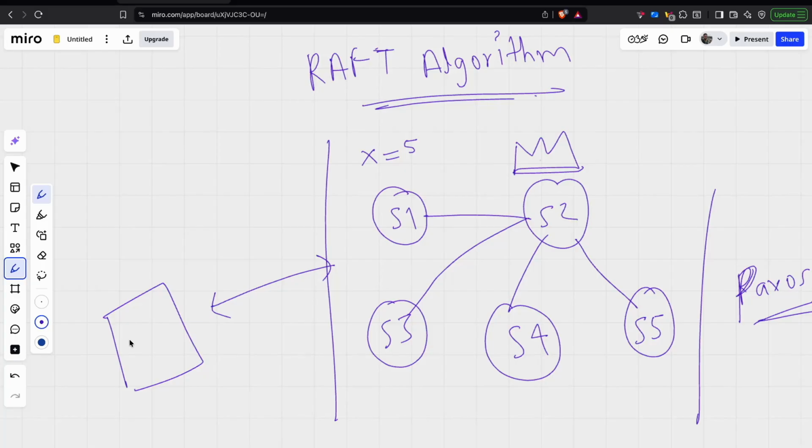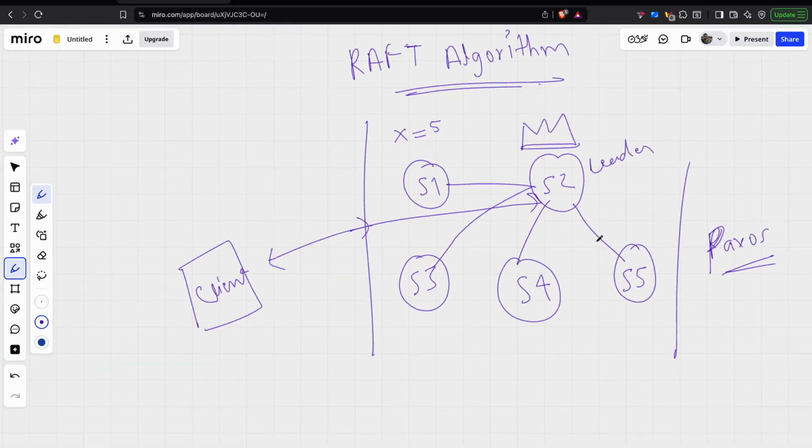Say we have a client. This client always communicates with the leader. This is one small point that I would like you to remember. We'll know why Raft took this decision, and why there is one leader and not any other approach, as we dive deeper.